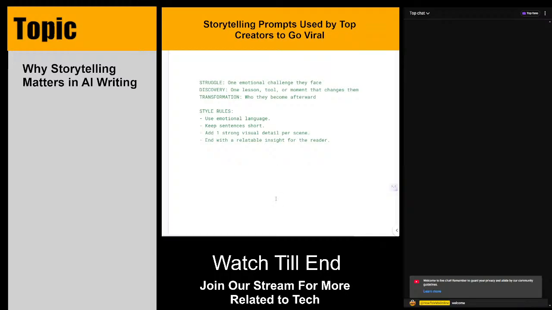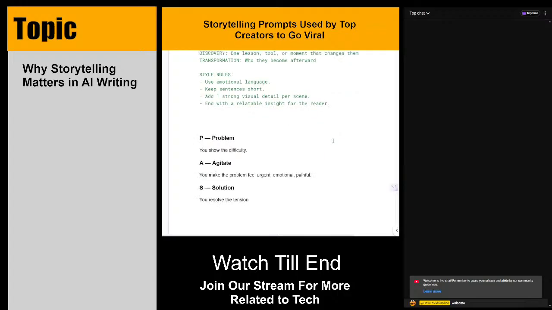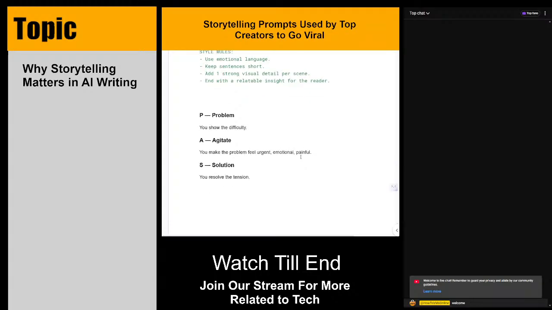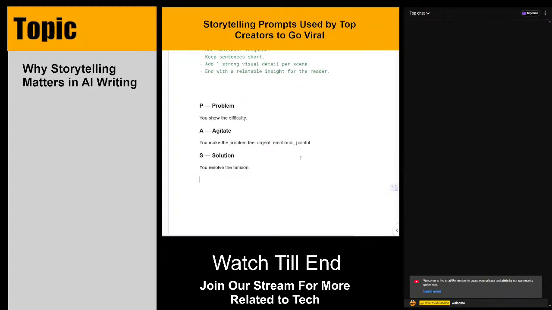Here we have the details, what PASS is, what we are talking to. Here is that: P is equal to problem, it shows the difficulties. And then we have the A, agitate. Here you can make the problem feel urgent, emotional, and painful. And then the solution, where you resolve the tension.